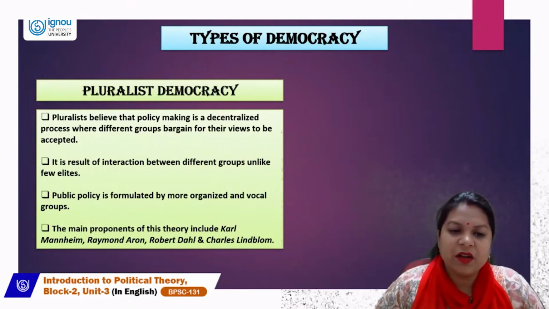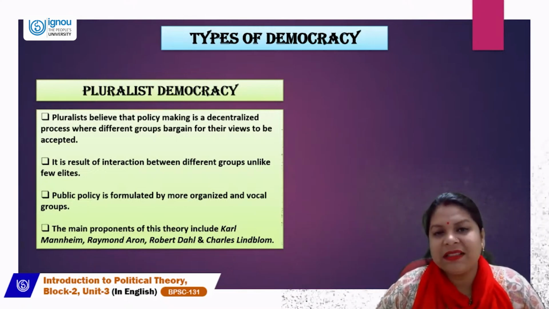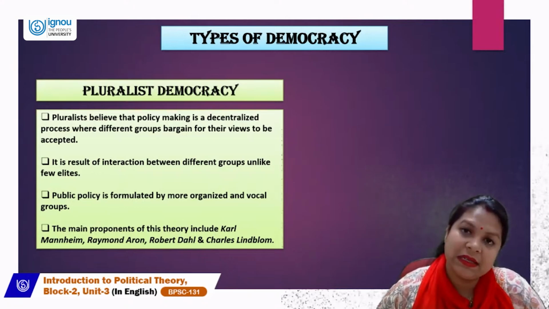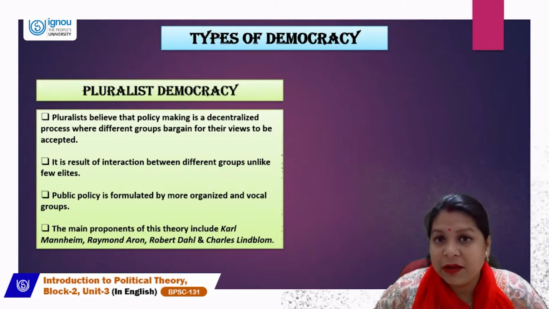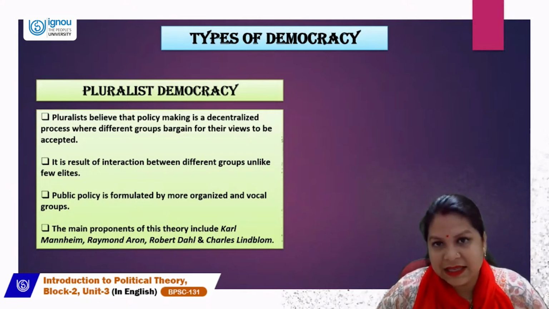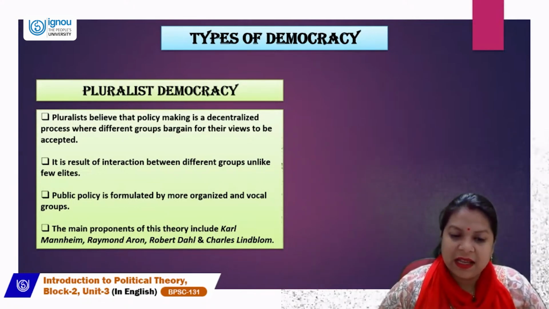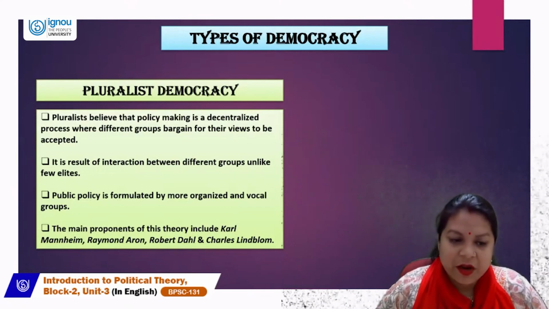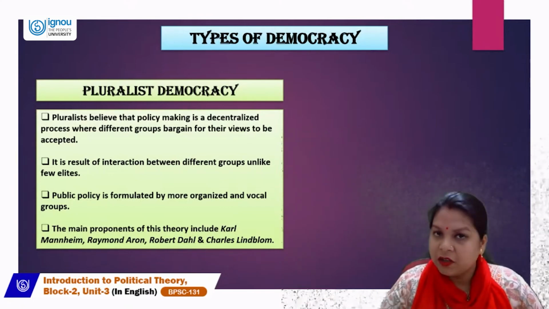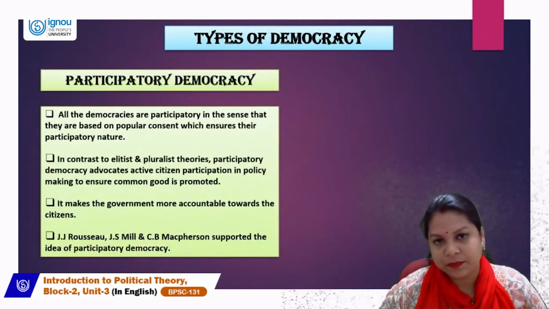So it is the result of interaction between different groups, unlike few elites. Groups meet, discuss, and interact with each other. Public policy is formulated by more organized and vocal groups. The main proponents of this theory include Karl Mannheim, Raymond Aron, Robert Dahl, and Charles Lindblom. These are the thinkers who talk about this pluralist theory of democracy.